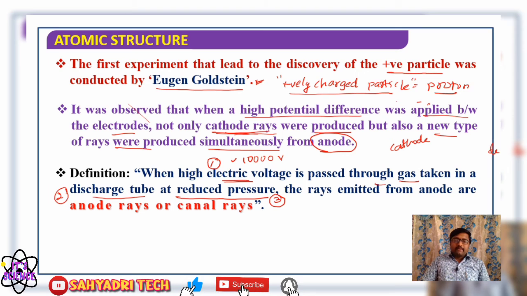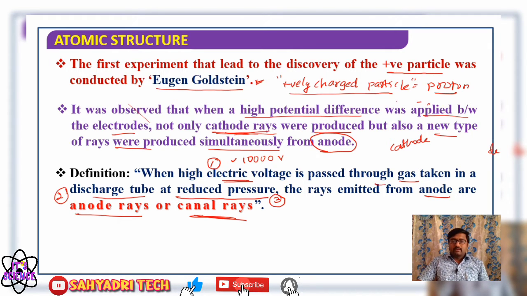Some rays are emitted from the anode. The rays emitted from the anode are called anode rays, or canal rays. So you got it? When high electric voltage is passed through gas taken in a discharge tube at reduced pressure, the rays emitted from the anode are called anode rays, also called canal rays.